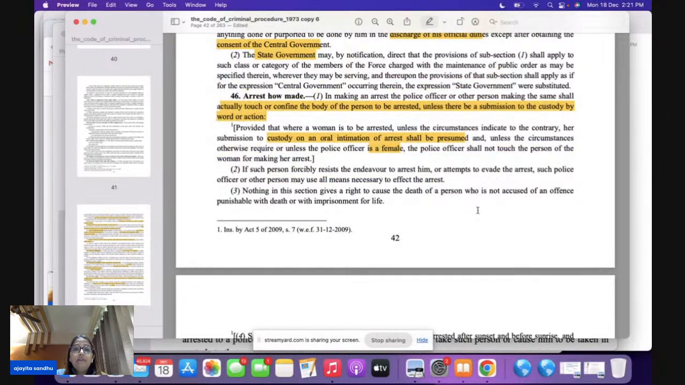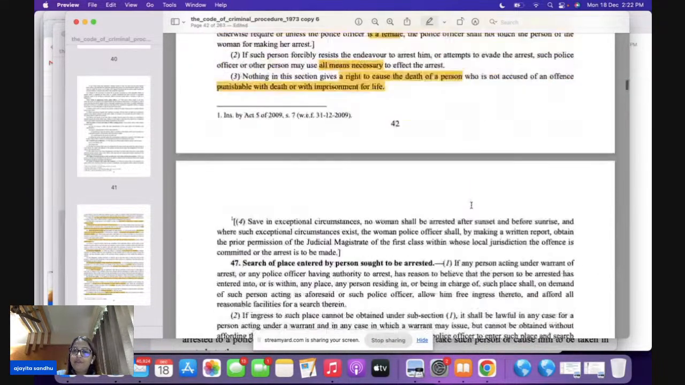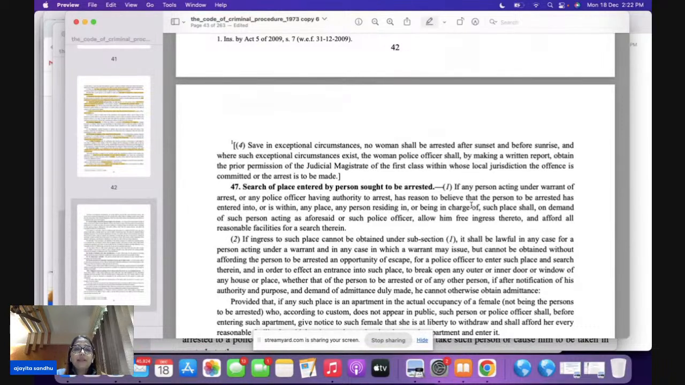Then if such a person forcibly resists the endeavor to arrest him, the police here can use all means to effect the arrest, but in that particular case, you cannot cause the death of a person who is not accused of an offense punishable with death or imprisonment for life. Then subsection 4 is telling you that if you want to arrest a woman, you can only arrest her if this is after sunset and before sunrise.